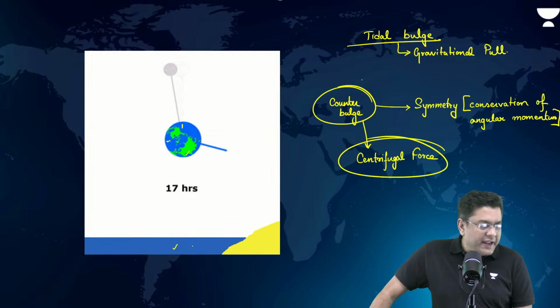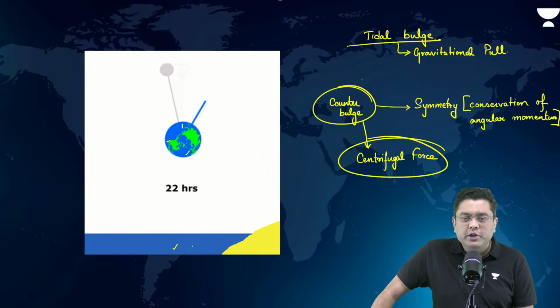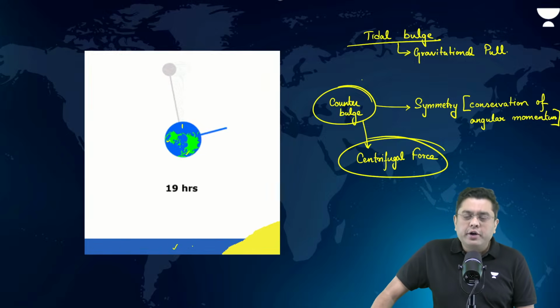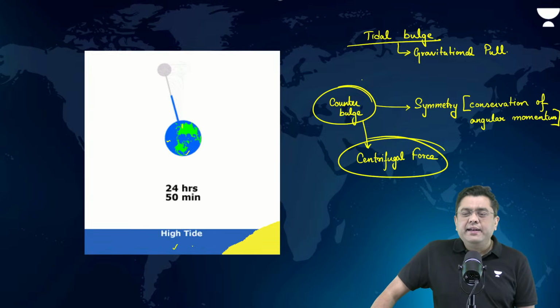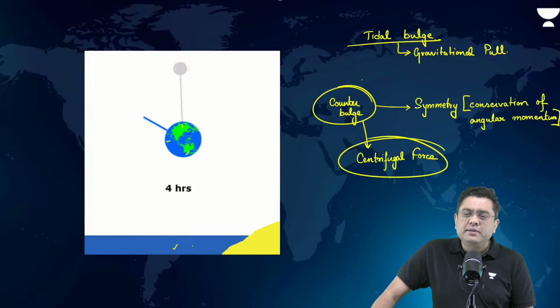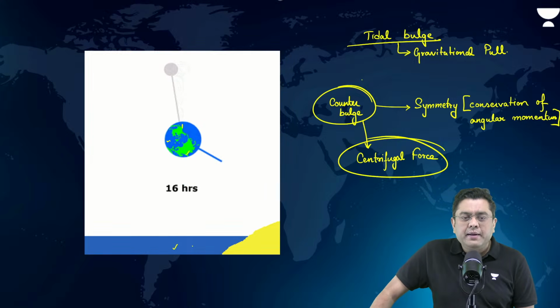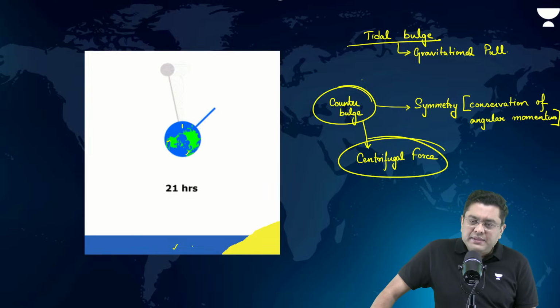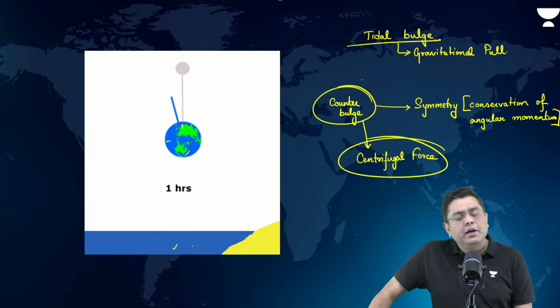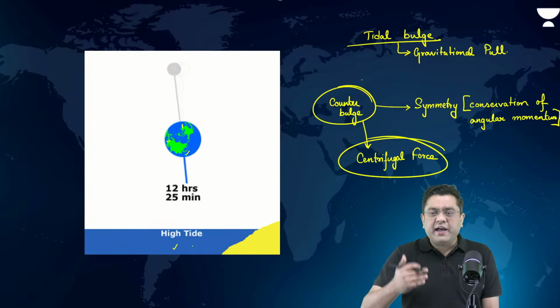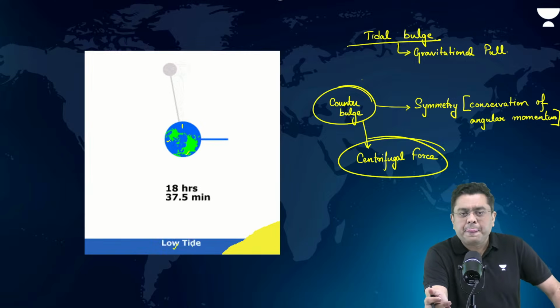Is that making sense? Anyone having any kind of doubt? Do let me know. No doubt? All water bodies on planet Earth? No, Revati. Majority of the water bodies. There are certain other variations associated with the shape of the coastline, position of the sun, etc. But basically, for a generic aspect, you can always consider that yes, water bodies, seas, and oceans, they will experience high tide and low tide twice a day, right?